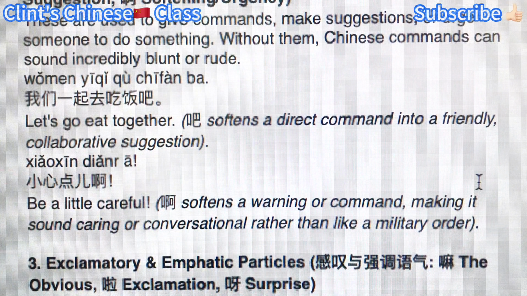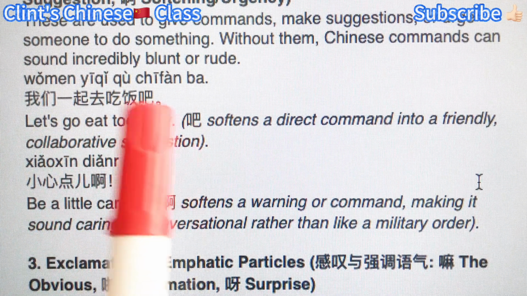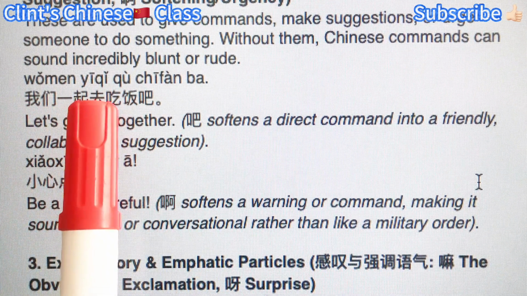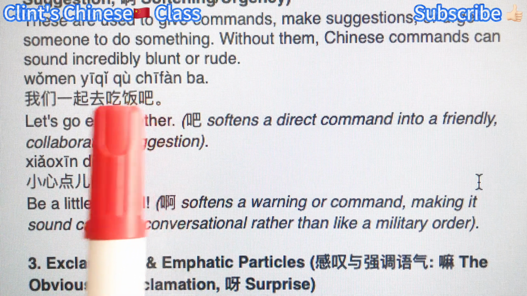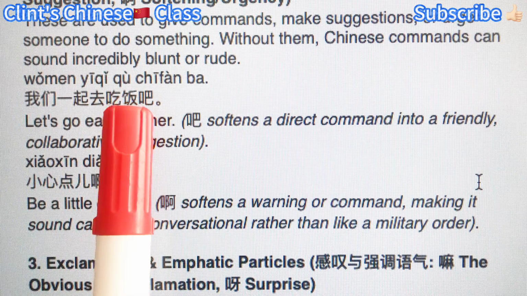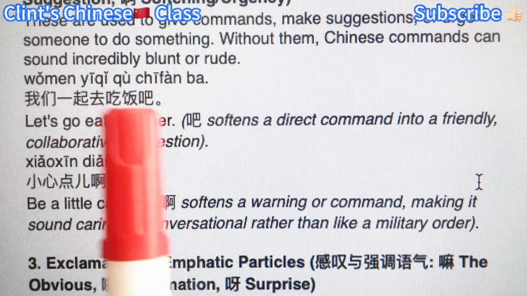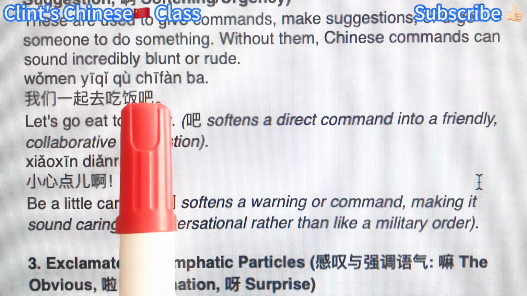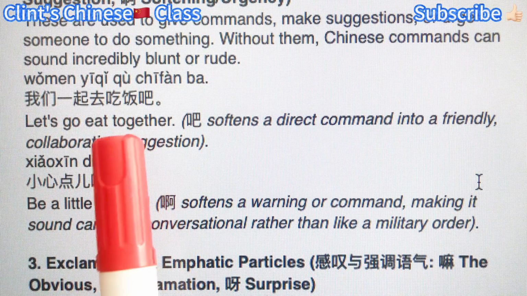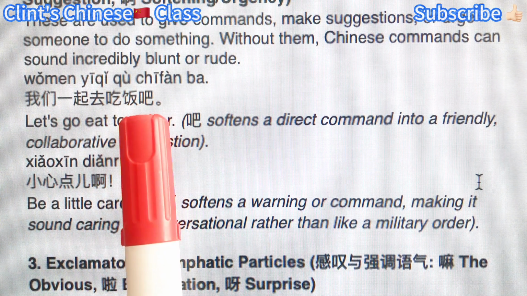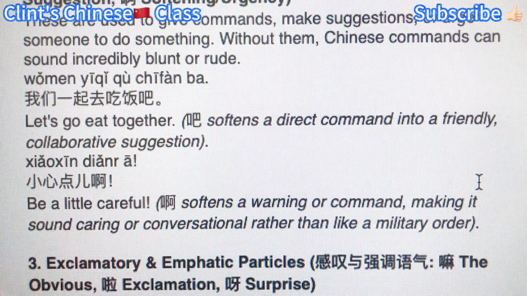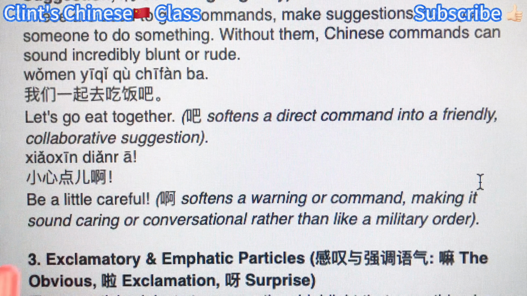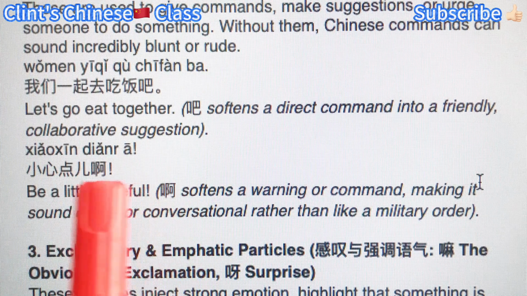For example, how to say let's go eat together. 我们一起去吃饭吧. Without this ba, it's like a command, like "let's go do something," right? But if you add a ba, it's like "shall we go eat," right? But it's still a statement, more polite, right? And more friendly.